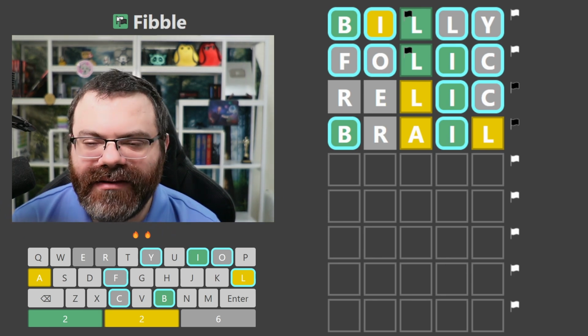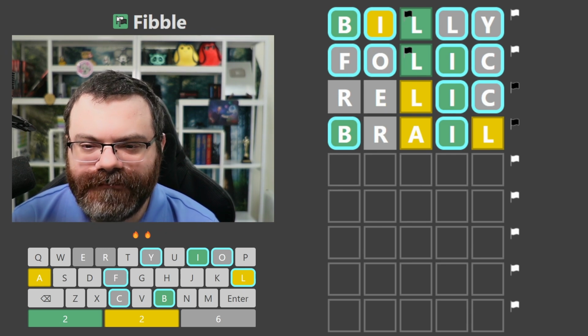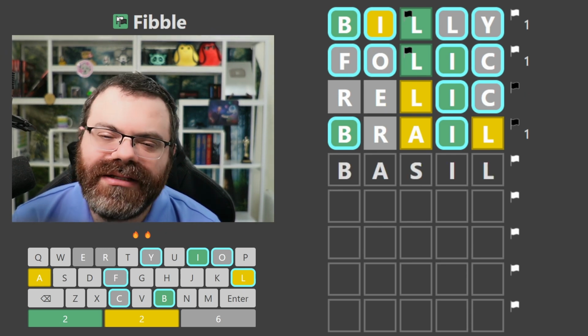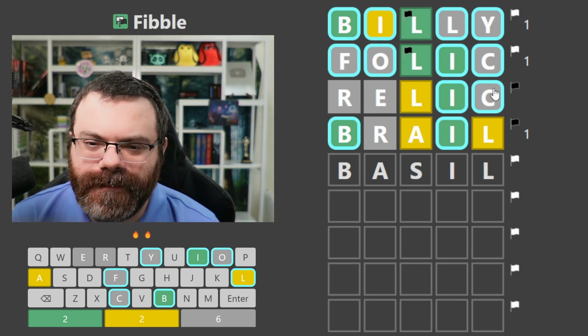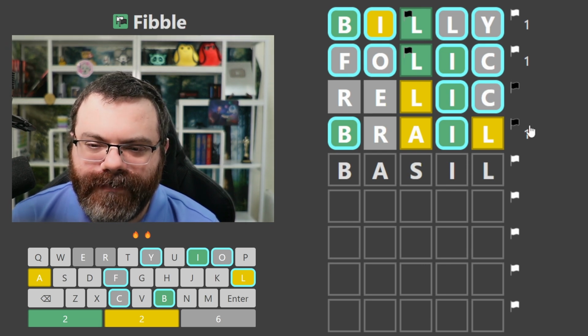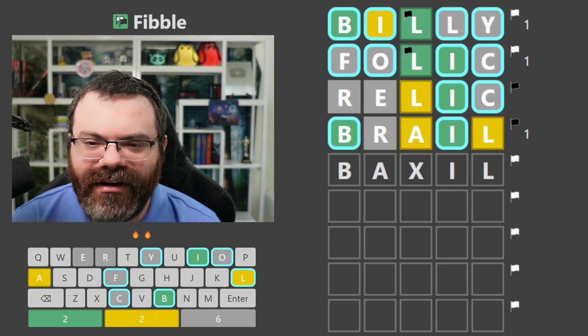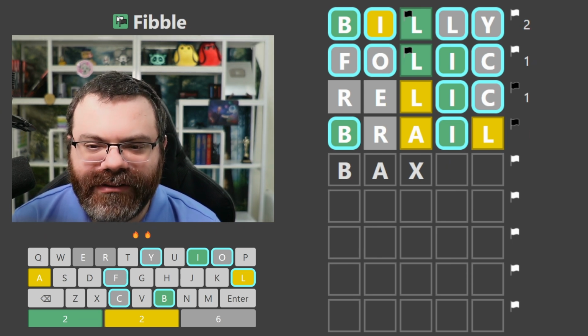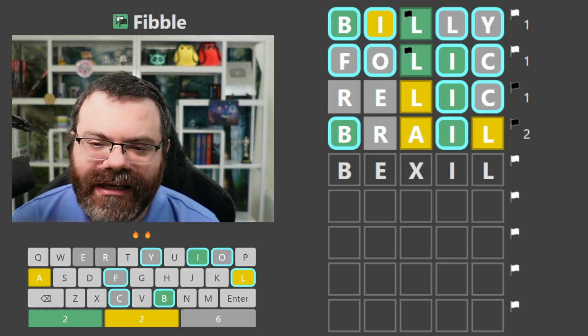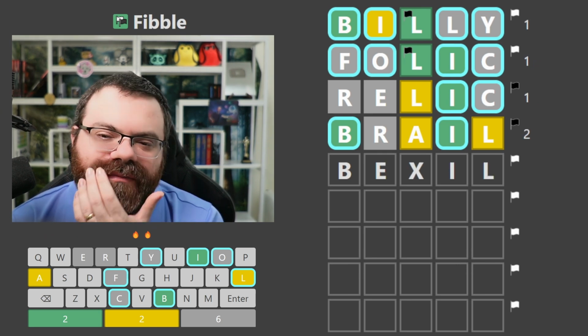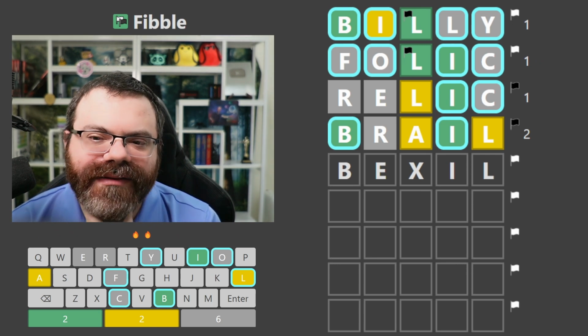This is tough. I can't think of a word. Okay, what if it was basil? I think that doesn't work for relic. If I want BAIL, then I need to bring in an E or an R, and that doesn't work. Barrel or bail, or how about BE something IL? Then I still have to use an A, or... The problem is if I omit the A, then the L can't go there.